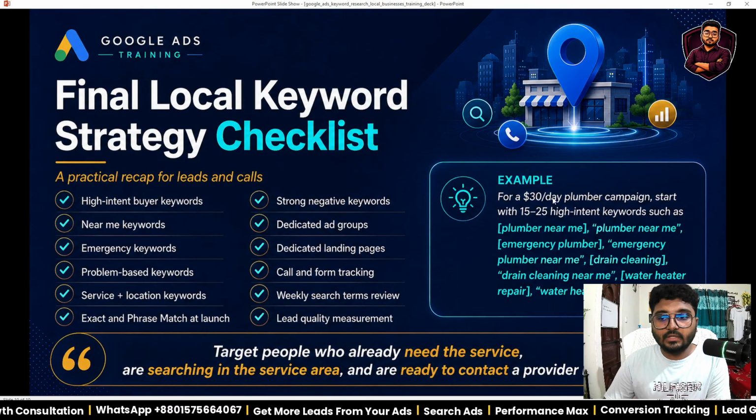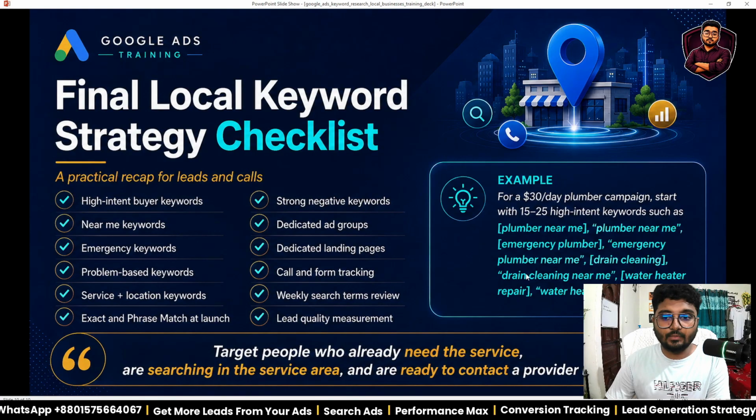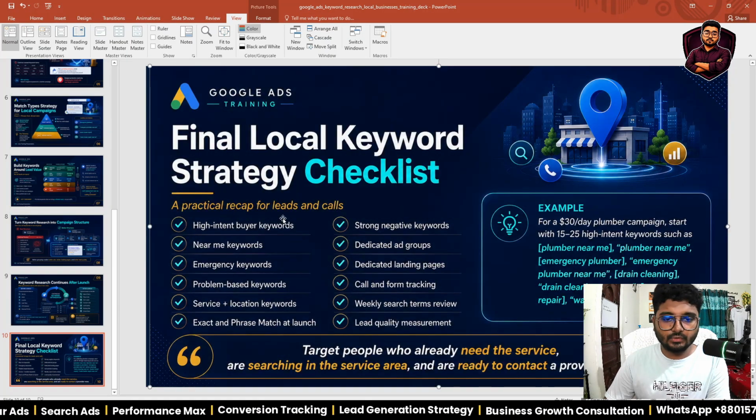Example: for a $30 per day plumber campaign, start with 15 to 25 high-intent keyword searches, this type of keyword, which is phrase match and exact match. This is the topic for today about keyword research.